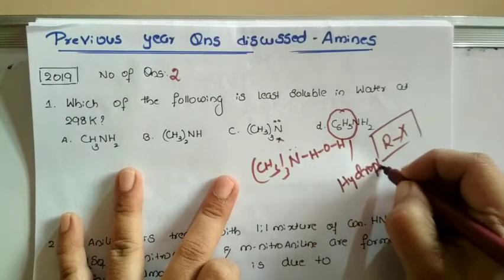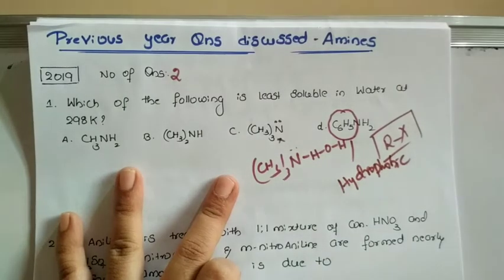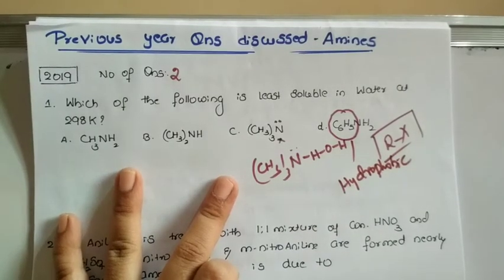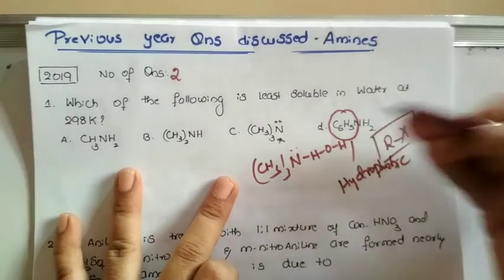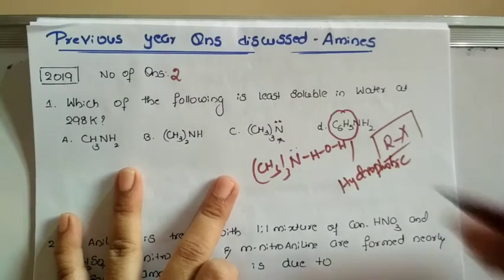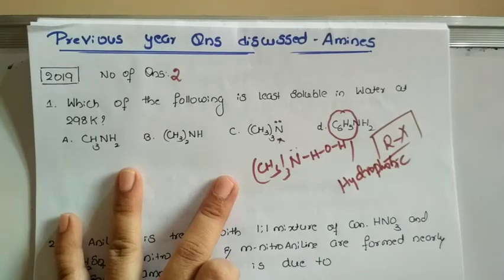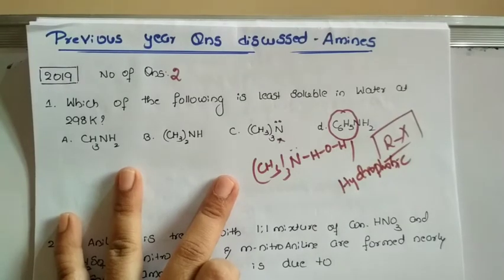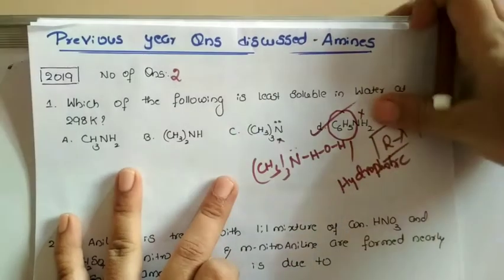What do we mean by hydrophobic? They fear water, or they hate water. Since there is a hydrophobic phenyl ring, it will not allow this amine group to form a bond with a water molecule, so it is not soluble. So option D is the correct one.